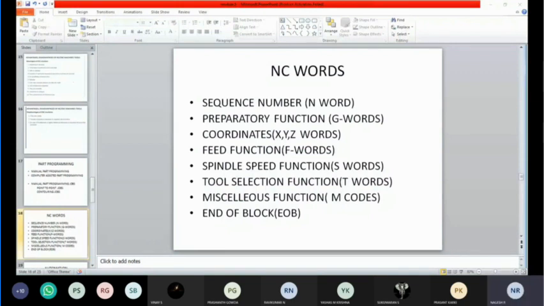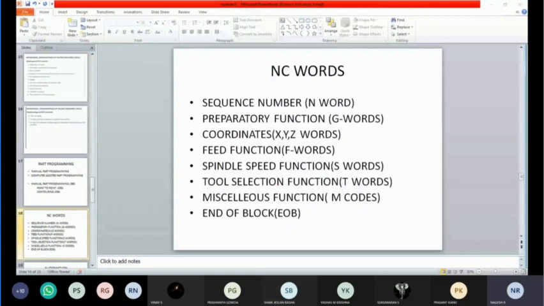So you people said N01, N001, right? Sir, the program will read according to the sequence number. It is used by the program to identify blocks, sir. Okay, good. Use it to identify the block.